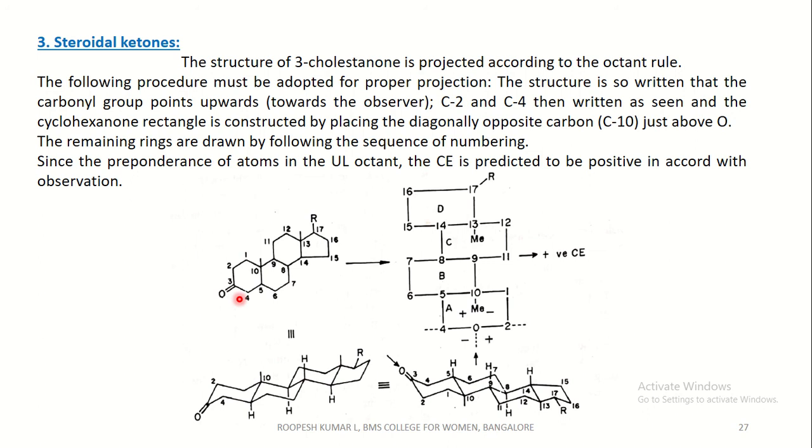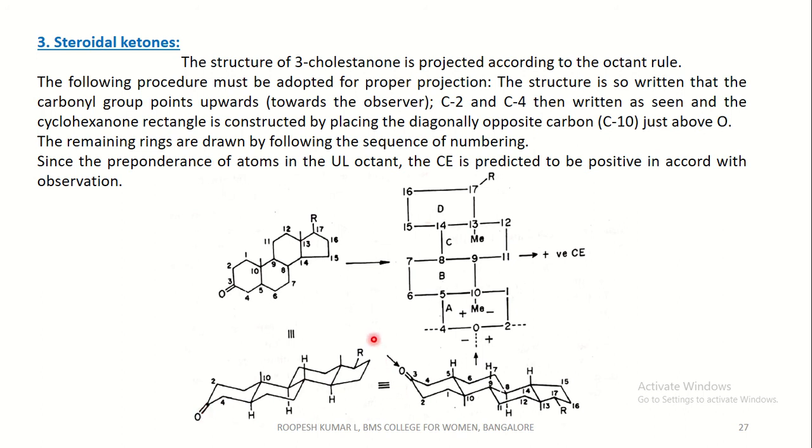The following procedure must be adopted for proper projection. The structure is so written that the carbonyl group points upwards. As I told you, this is the structure of 3-cholestanone, but the carbonyl group is on the downside. Hence, you should twist the molecule about 180 degrees.